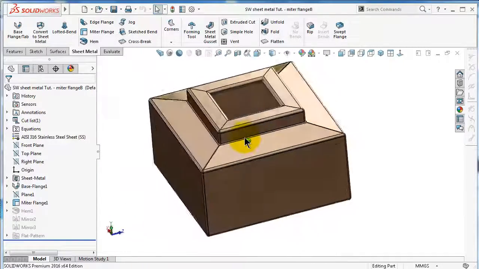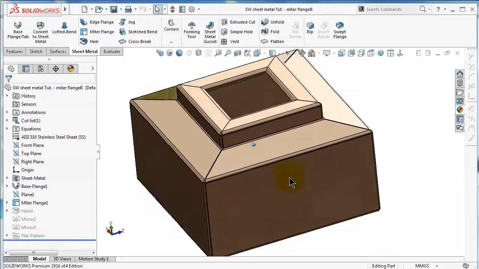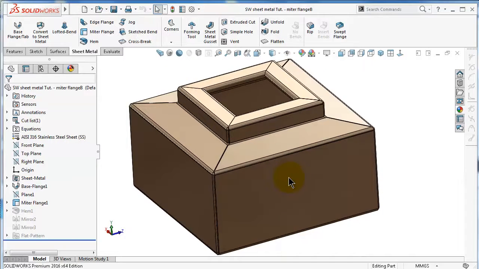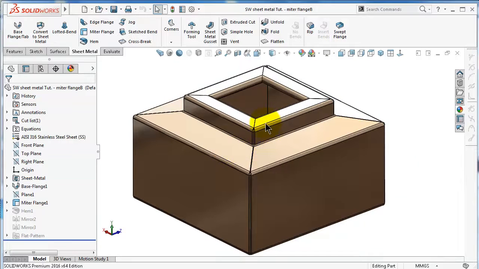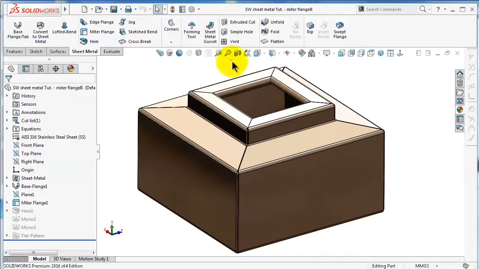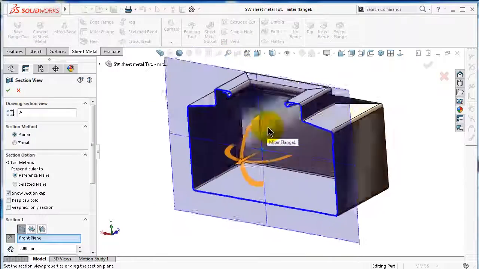So we could do also the same type of box if it is possible to be manufactured by a swept flange and make it suitable for holding liquids instead of making it by miter flange and then welded. So that depends actually on the type of material and manufacturing process. If it is not possible to be made by swept flange, then it can be done by the miter flange. Let's have a look at the cross section of this profile.